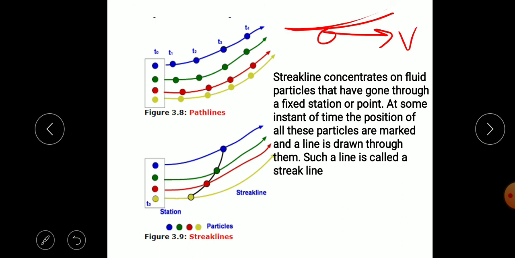Path lines are formed by following a fluid particle, and a streak line is a locus, meaning joining all the points of particles at a given instant of time. So these three lines, streamline, path line and streak line, are used for visualization of the flow.